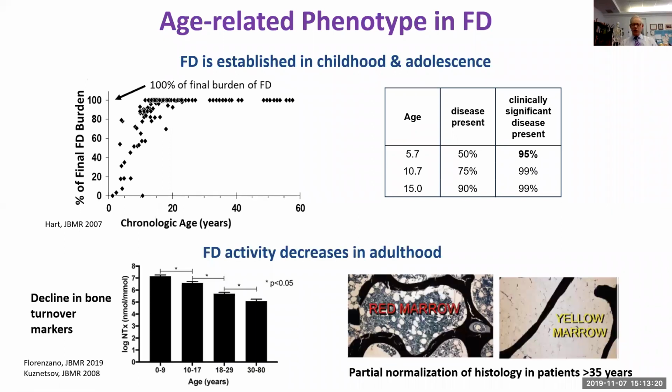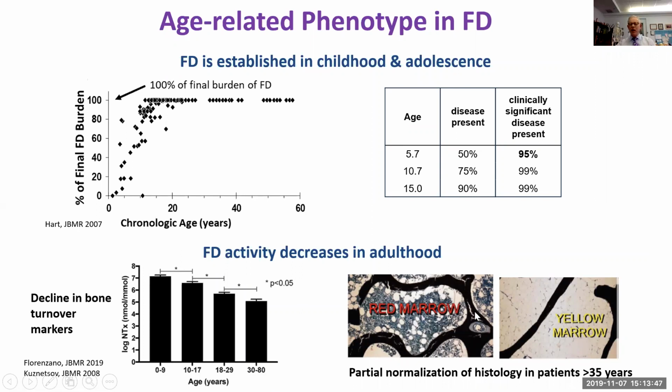Other implications are shown here. There does seem to be a sort of waning or a sort of burnout of active disease in patients with fibrous dysplasia. And this is shown in this slide here, which was recently published by Pablo Lorenzano, where he showed that there is very clearly a decline in bone turnover markers with age. And this was a depiction here by Pam Robey and